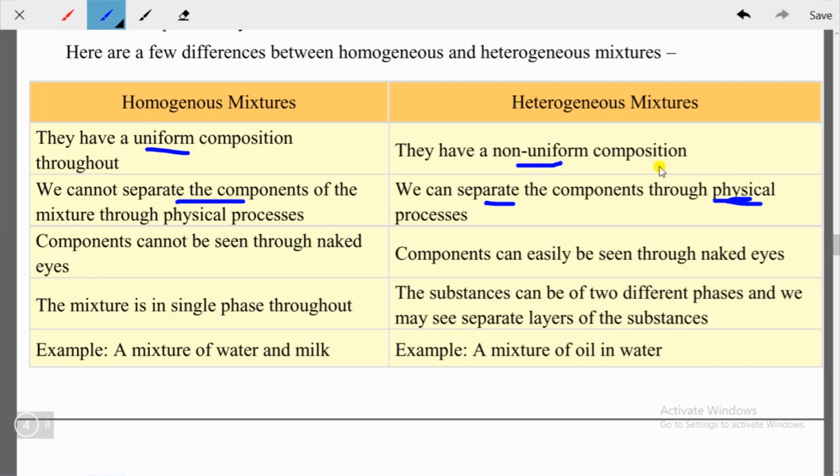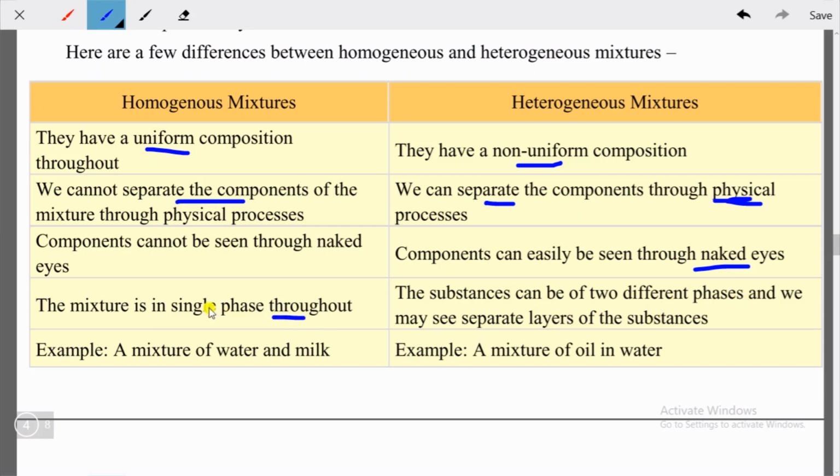But in case of heterogeneous mixture, the solution that we make would not be clear, and the components can be seen through naked eyes. In a homogeneous mixture, the mixture is in a single phase throughout, whereas a heterogeneous substance is of two different phases, and we may see separate layers of the substance.